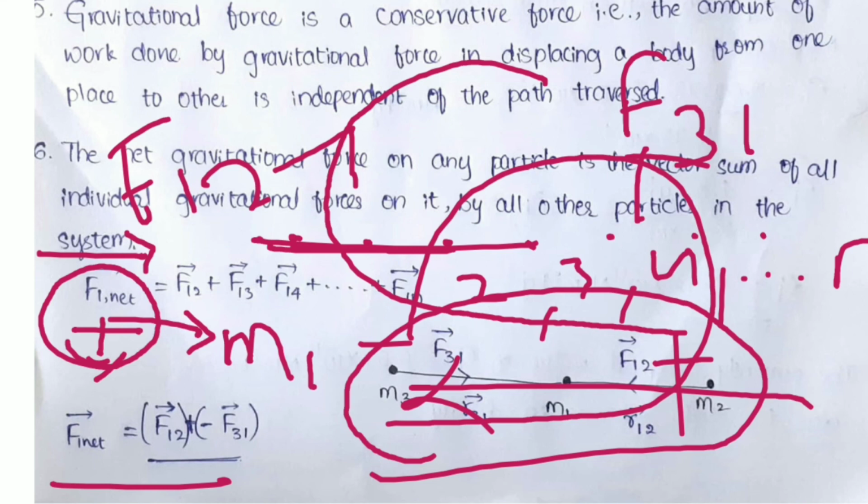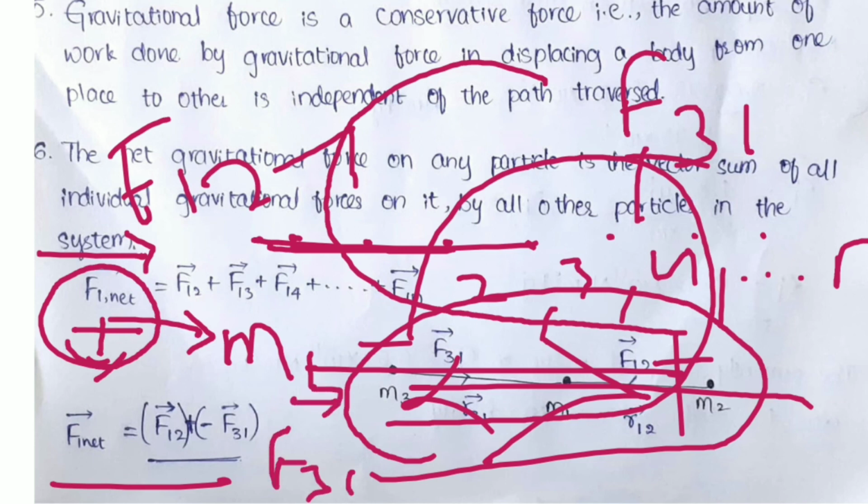If we take F31, the direction of force is like this, so there will be opposite. What I mean, it is F31 plus or minus F12. I think you are clear about this.